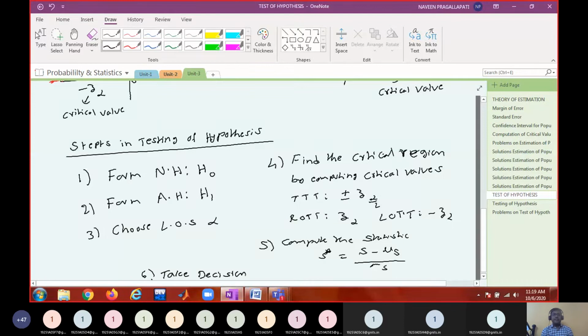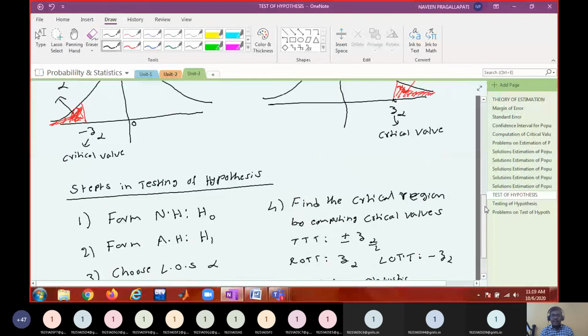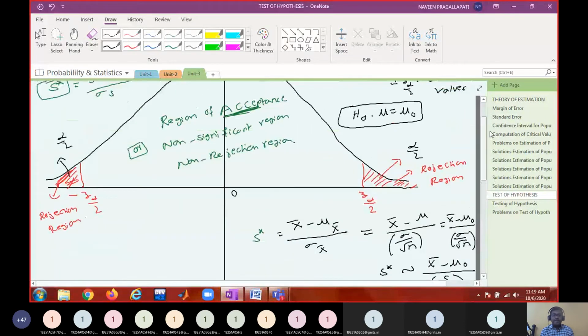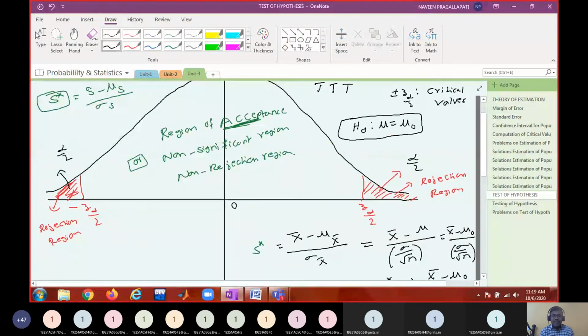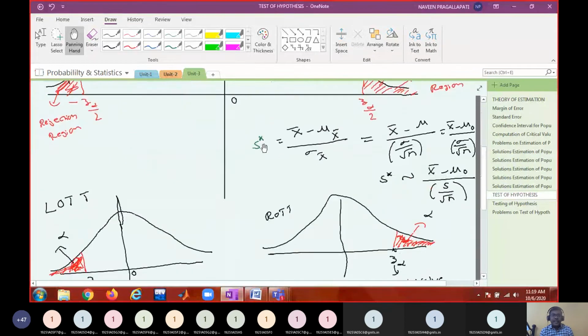How to take the decision? It depends upon the comparison between critical values and test statistic value. Now look at here. This is z alpha by 2. This is minus z alpha by 2. Your critical values are for a two-tailed test: there are two critical values, a positive critical value and a negative critical value. And you are computing the test statistic. This may be positive or negative.